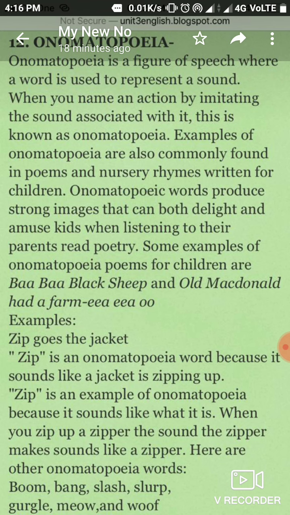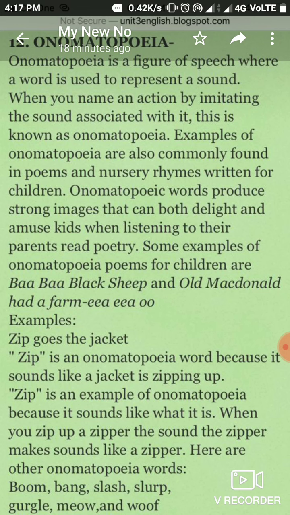E-I-E-I-O. Example: zip goes the jacket. Zip is an onomatopoeic word because it sounds like a jacket is zipping up. Zip is an example of onomatopoeia. Okay, now when you zip up a zipper, it makes a sound like a zipper. Here are some other words like boom, bang, splash, slurp, gargle, mew, etc.